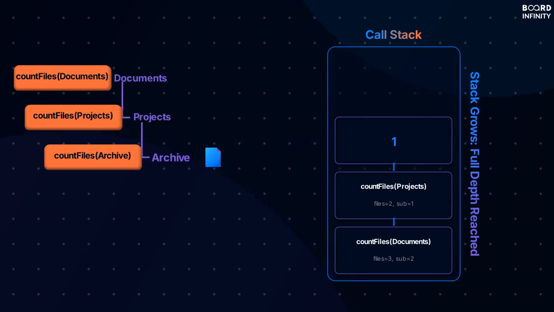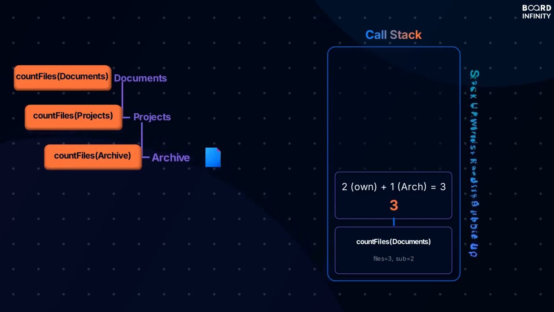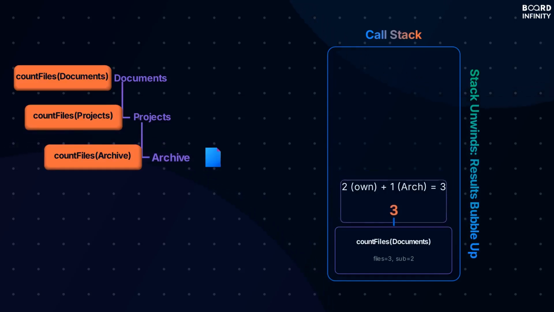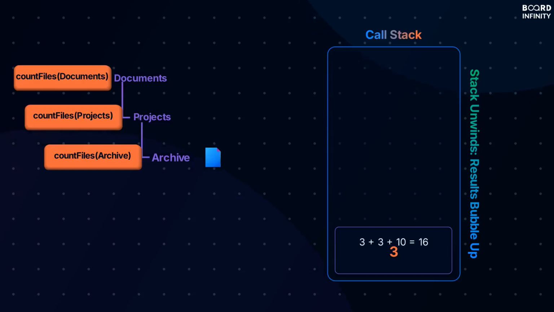Now the stack begins to unwind. The result of 1 from archive flows back to the projects function that called it. This function then adds its own files to the received result, performing the calculation 2 own files plus 1 from archive equals 3, arriving at a total of 3. The result of 3 from projects then flows back to the initial documents function. After incorporating its own files and the results from other subfolders, the documents function finalizes the total count as 16.